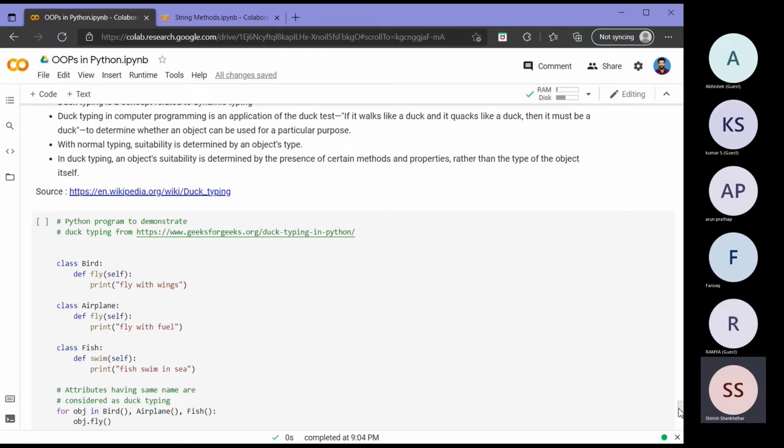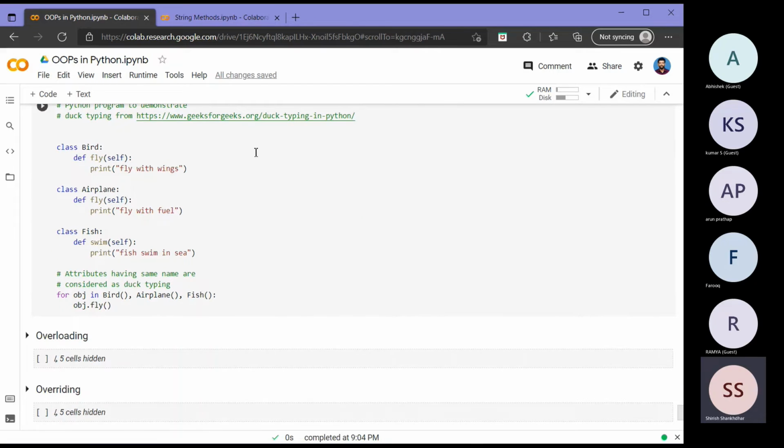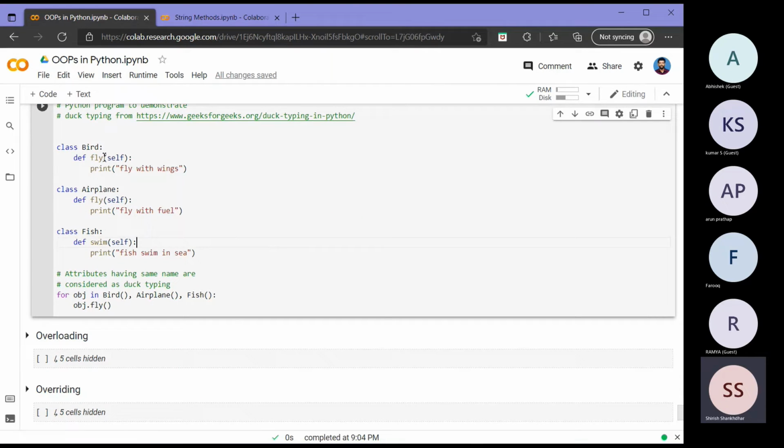In duck typing, what object or what action I need to use is determined at runtime based on how it is called. There's an example I have given from this particular site. There they have defined a bird. The bird can fly, with wings. For the airplane class, they have defined a fly method too. It can fly with fuel.